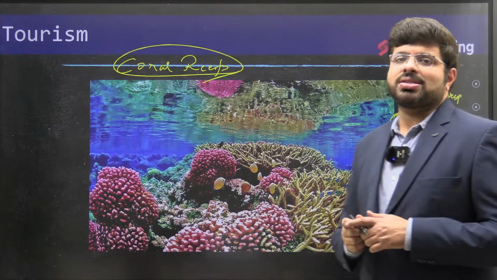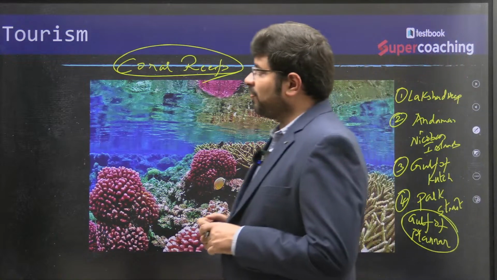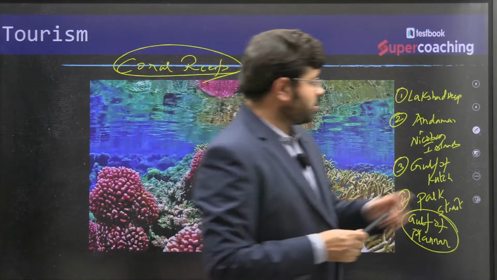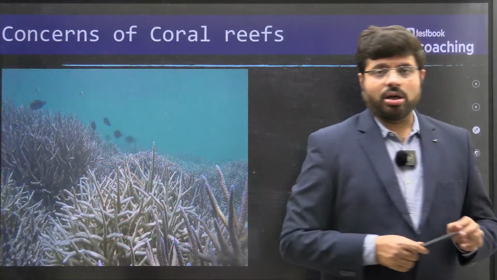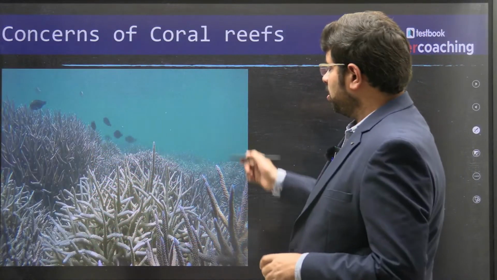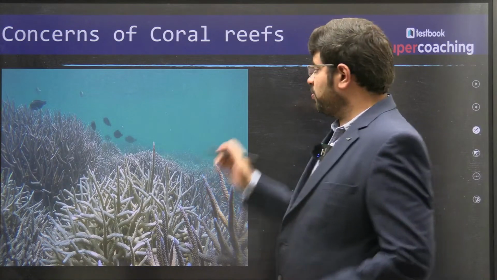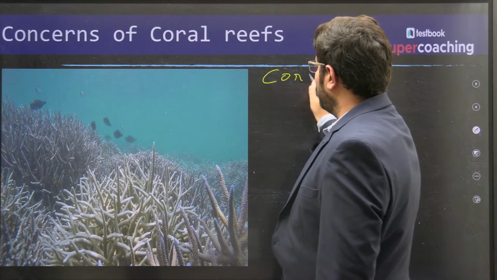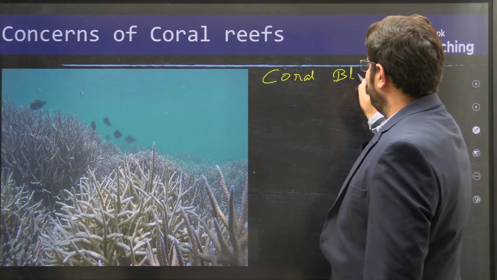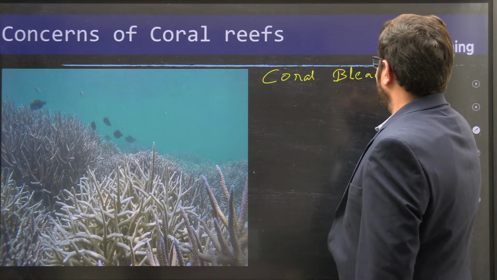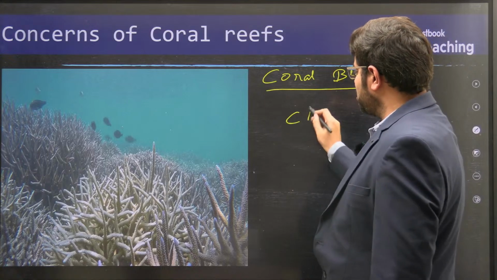But one major challenge about the coral reefs of Lakshadweep, which you also need to know, is that unfortunately, in the last few years, the corals are dying, in a process called coral bleaching. Unfortunately, we are in the era of climate change.